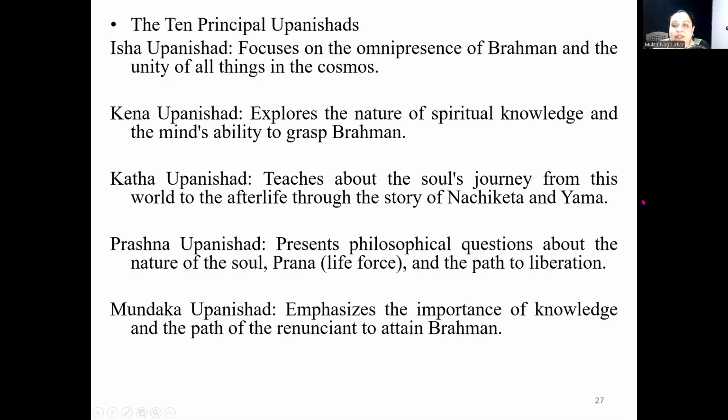Now we'll see the 10 Upanishads in brief. Isha Upanishad focuses on the omnipresence of Brahman. Kena Upanishad explores the nature of spiritual knowledge and the mind's ability to grasp Brahman. Katha Upanishad talks about the soul's journey through the story of a boy Nachiket and his dialogue with Yama. Prashna Upanishad presents philosophical questions about the soul, prana, that is life force, and the path of liberation. Manduka Upanishad emphasizes the importance of knowledge to attain Brahman.